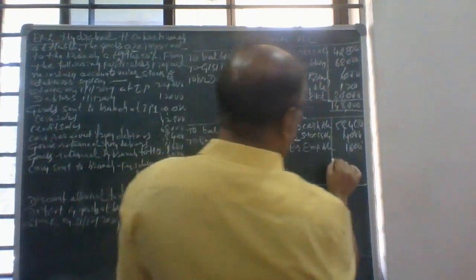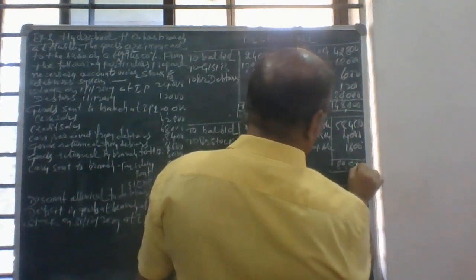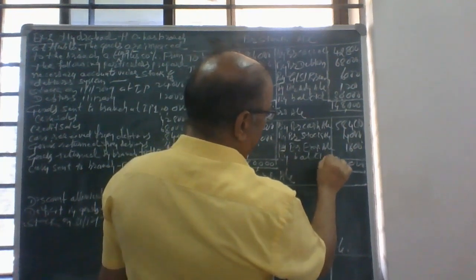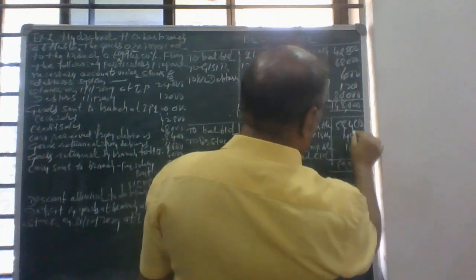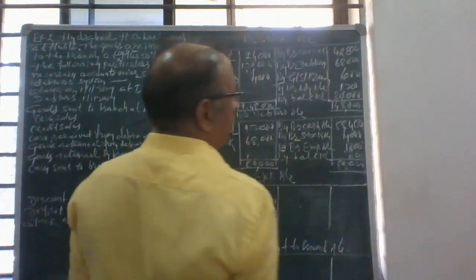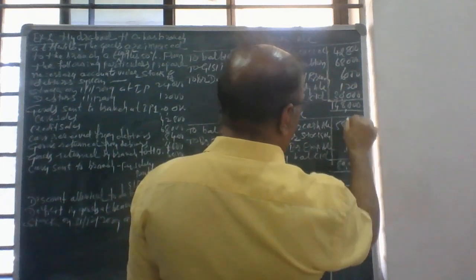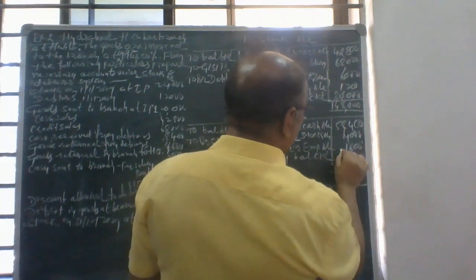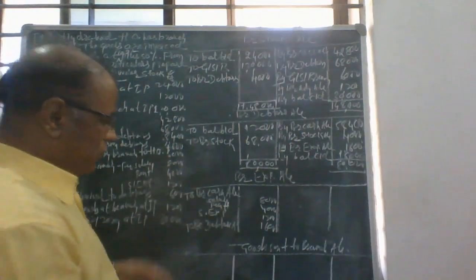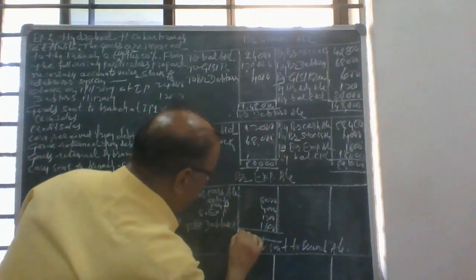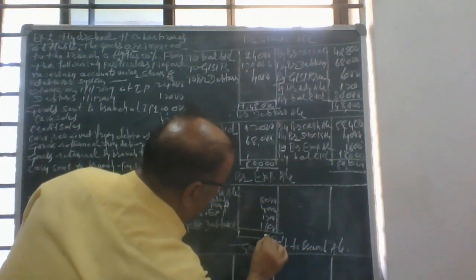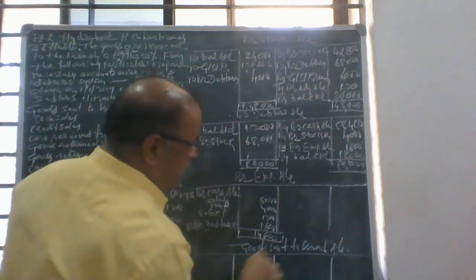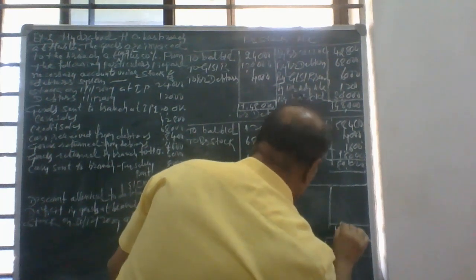So 80,000, difference by balance carried down. Closing debtors 16,000. So I have to close this account also. This account also totals 14,800.